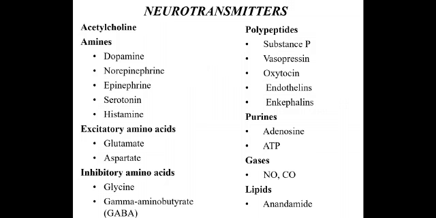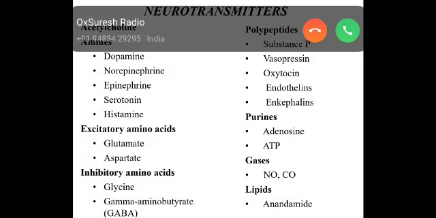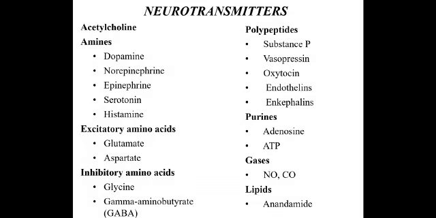They can be classified into amines. First is acetylcholine, the first neurotransmitter to be discussed, by Otto Loewi. And we have amines like dopamine, norepinephrine, epinephrine, serotonin, and histamine. The excitatory amino acids are glutamate and aspartate.